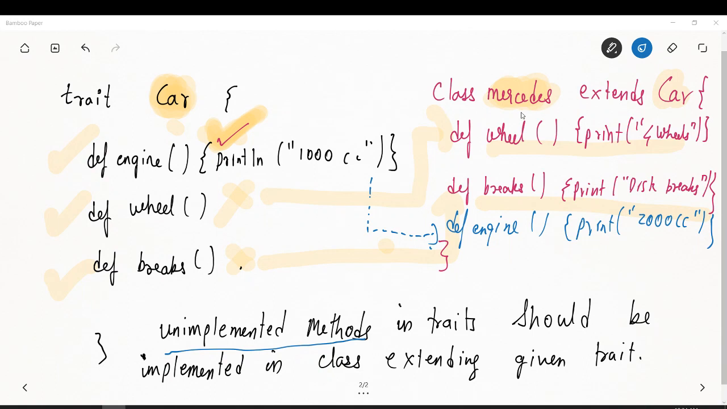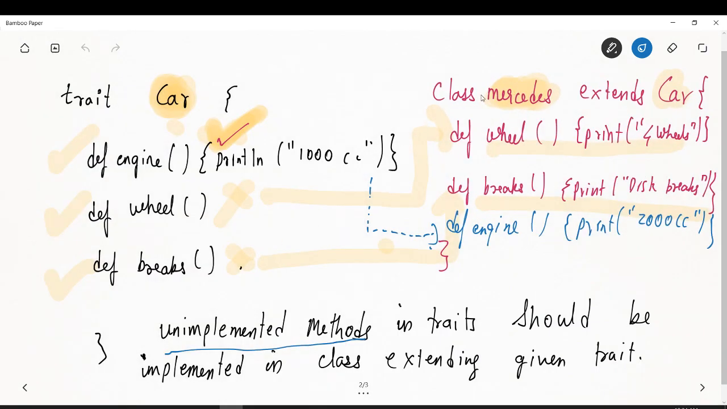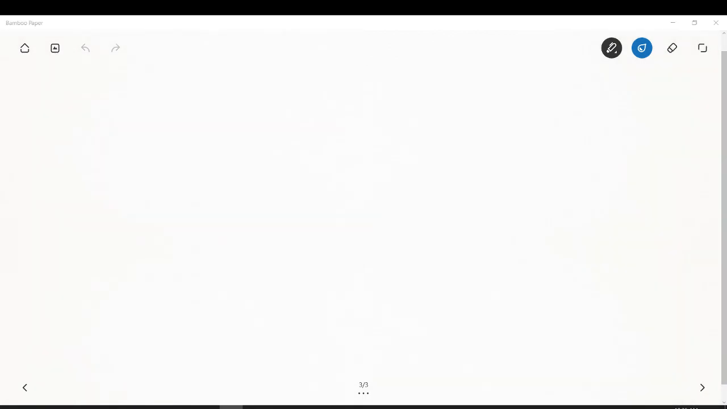So if you see, I have one doubt. Yes. So if we have two traits like trait car and trait car one, and both traits have similar methods, like both have brakes, so while inheriting both traits to the class, which one will the class select? Okay, that's a good question. So let's go to that. Over here in this example, there was only one trait that we inherited, class Mercedes extends car. Okay.